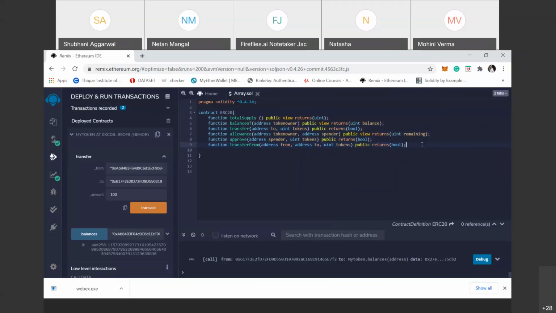Okay, we have already discussed, and 2 events that store the log of this. The first one is transfer, defined in transfer function.